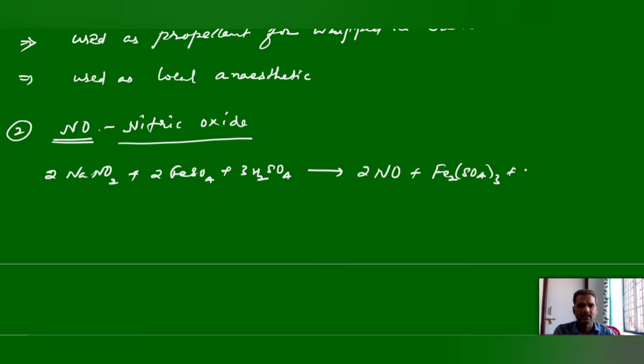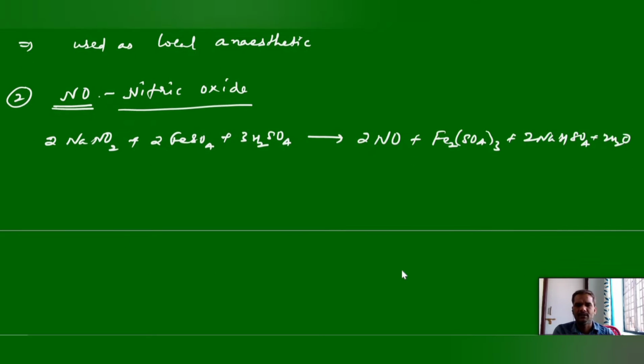It is an intermediate in the brown ring test. One of the reactions here: sodium nitrite with ferrous sulfate can give nitric oxide apart from some other byproducts. This is one preparation method, enough.